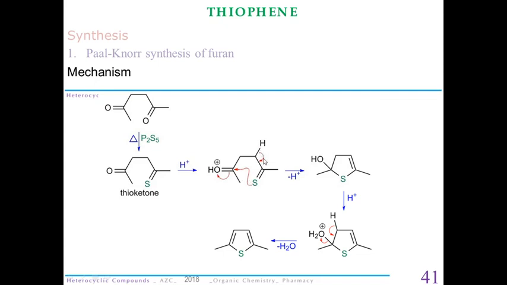And in order to facilitate that bond formation, this proton will be lost here and these bond pair electrons will come here and this double bond will become a single bond. So this is the structure we are getting here. Now on losing one water molecule, we are obtaining an aromatic structure and this is the substituted thiophene structure.